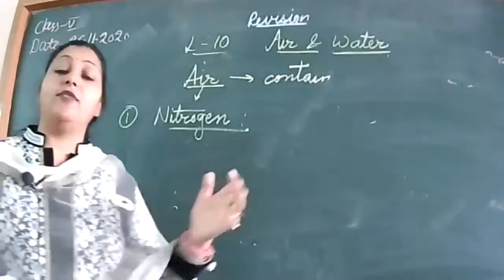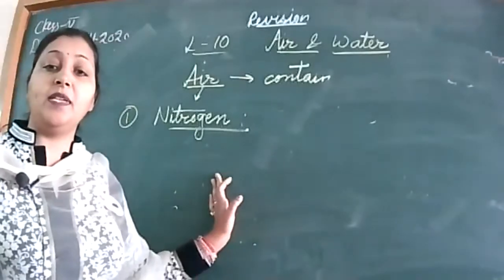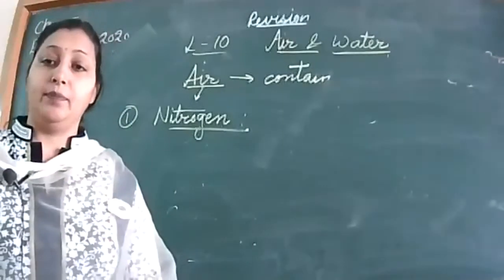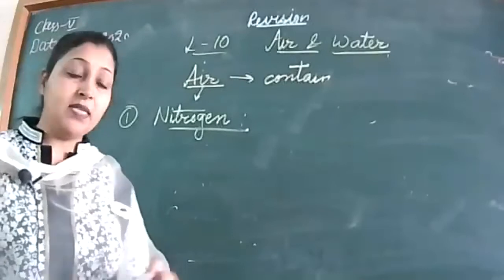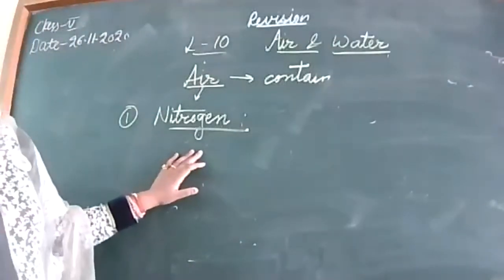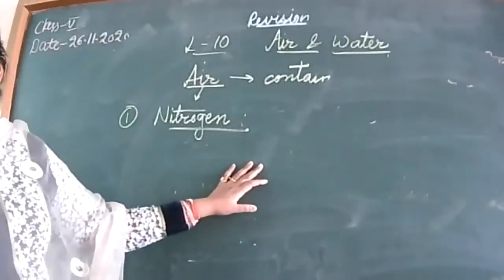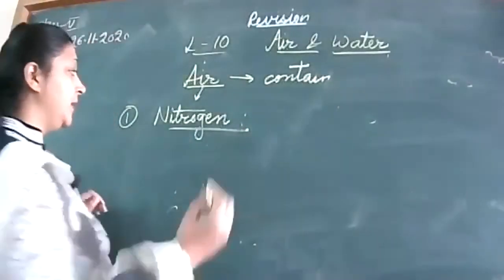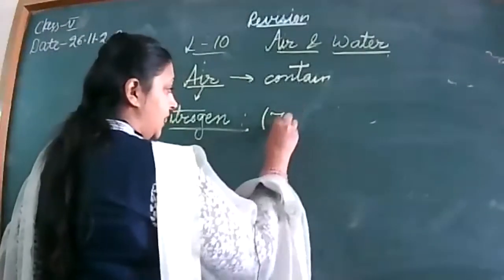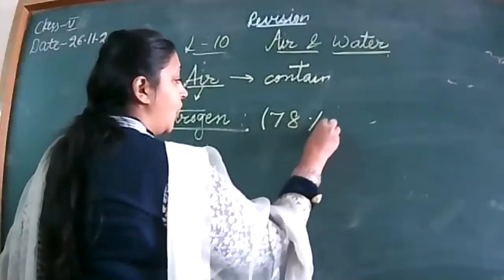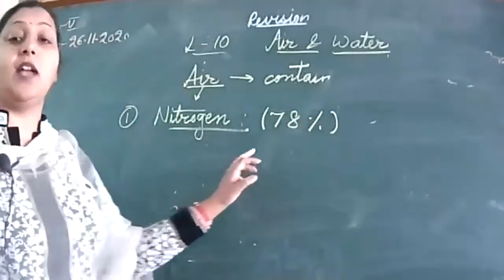So many students have written carbon dioxide in the copies and I have corrected them. Please note it down. Nitrogen is the most abundant gas in nature, in air, and our air consists of about 78% nitrogen.